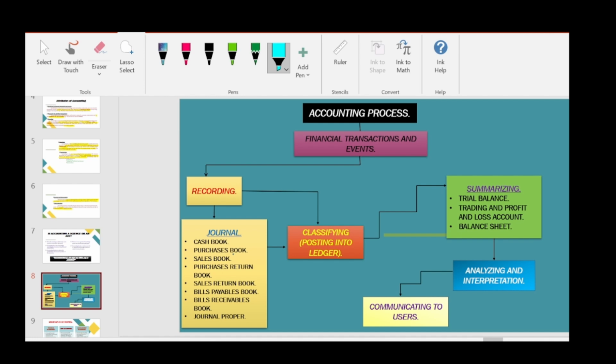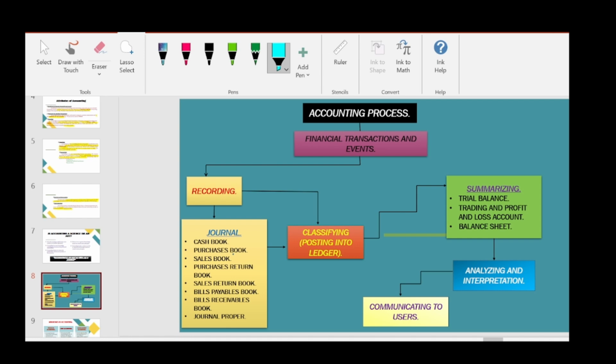We will identify the financial transactions and events, and record them in the journal. These are the journal books which we will study in the upcoming chapter. Then we classify them, that is, we post them to the ledger, and then we do summarizing, that is, we prepare the trial balance, trading profit and loss account, and balance sheet. We analyze and interpret, and communicate that interpretation and financial information to the users.